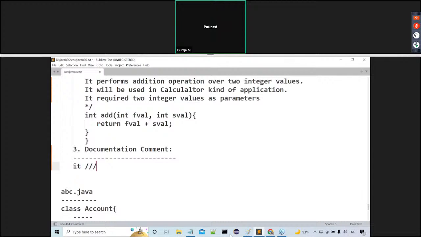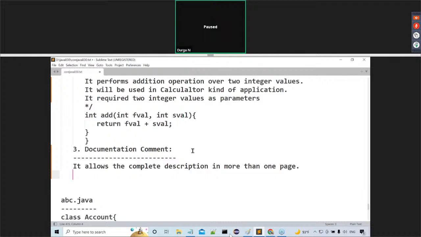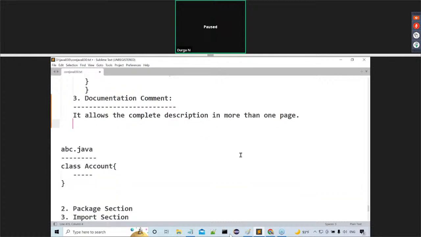It allows the complete description in more than one page. Okay, this is one point. Next one is where we are able to use this documentation comment.